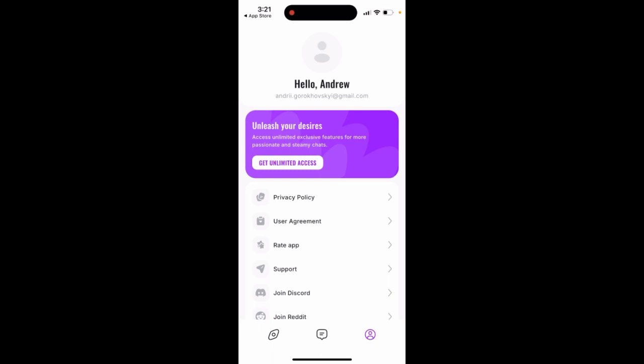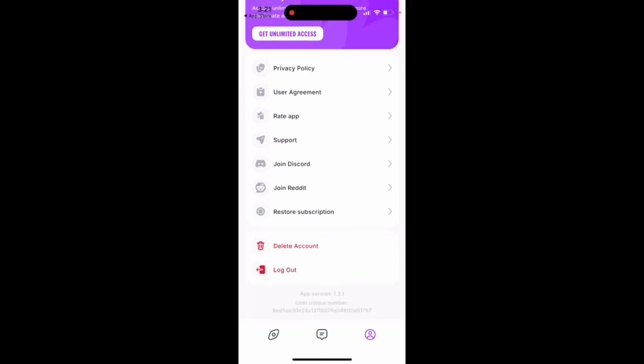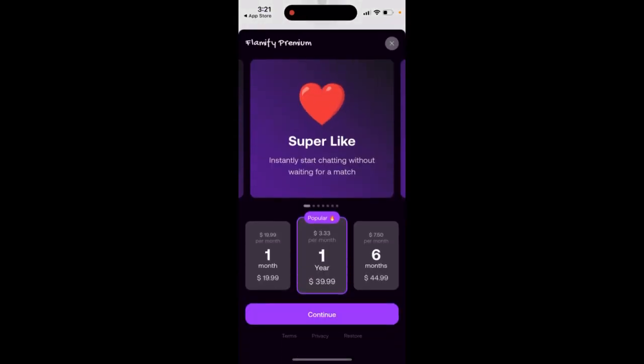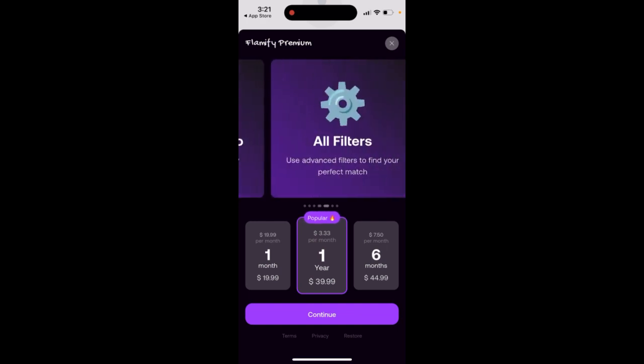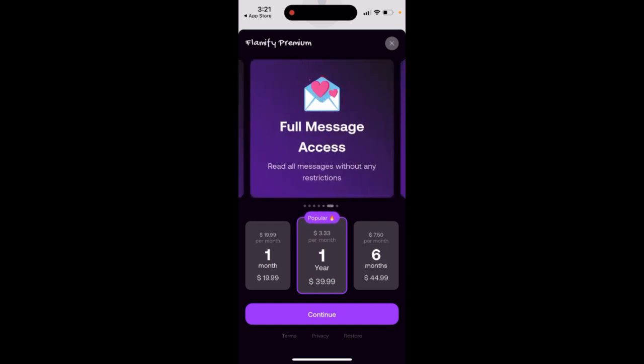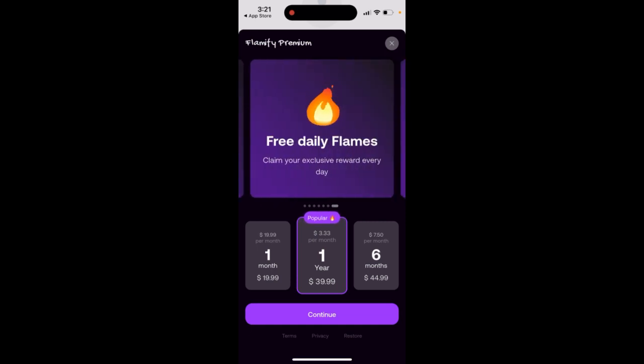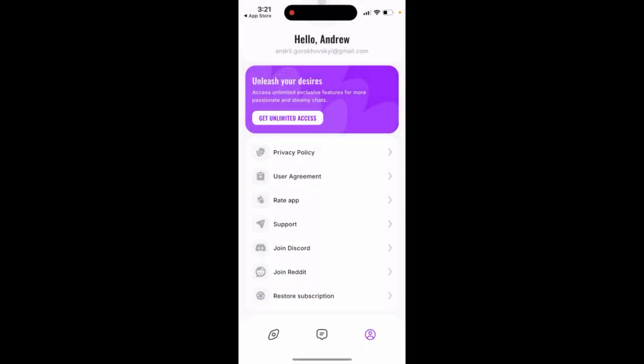And then this is your account. And then if you don't like it, you can delete your account. If you want to upgrade and get super likes, premium models, unlimited photo viewing, unlimited audio, all filters, then you can get it for $40 just for 1 year, or 1 month just for $20. So it's quite a cheap app compared to these other apps. So yeah, that's the idea.